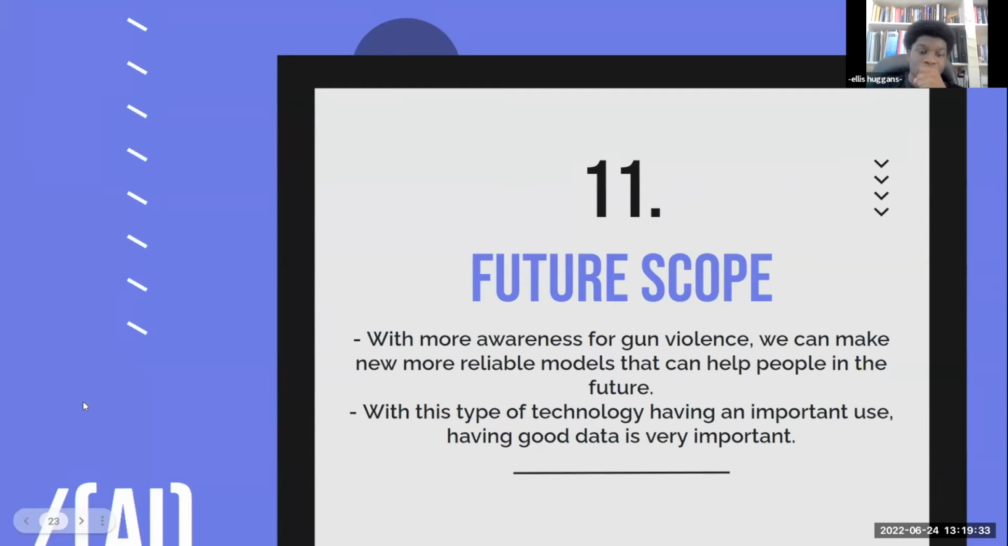With the future scope of this, with more awareness for gun violence, we can make new, more reliable models that can help people in the future. With this type of technology having an important use, having good data is very important.